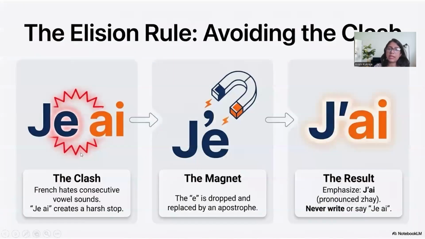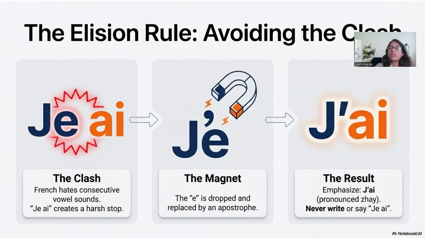Again, I'm repeating this. Je and a. So French hates consecutive vowel sounds. So je a creates a harsh stop. So we remove the e and we emphasize j apostrophe ai. Never write je ai.